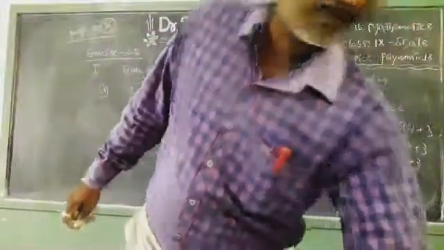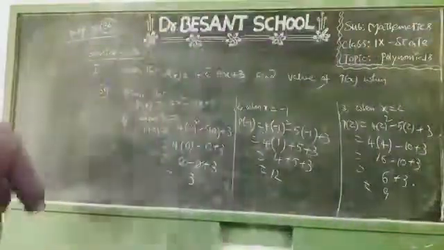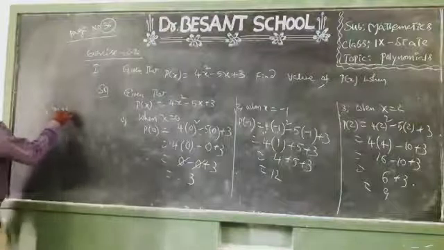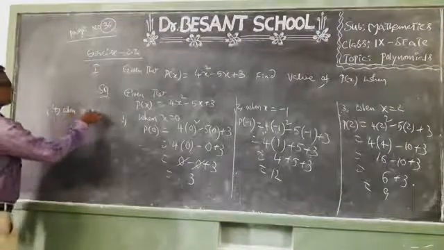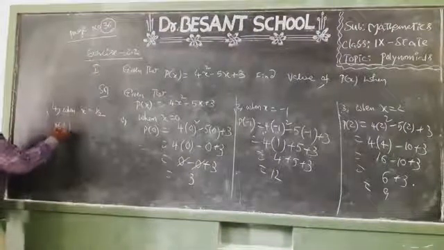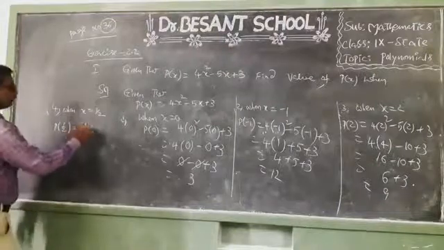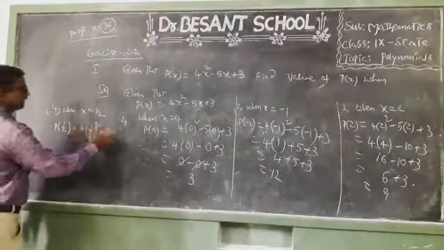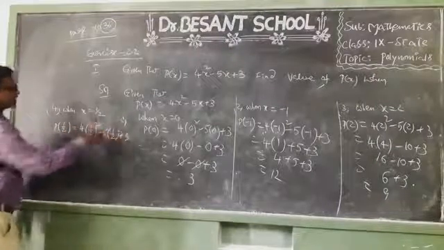One more is there, when x equal to 1 by 2. I will do the last one here. When x equal to 1 by 2. When x equal to what, children? 1 by 2. So p of 1 by 2 equal to 4 into 1 by 2 whole square minus 5 into 1 by 2 plus 3.